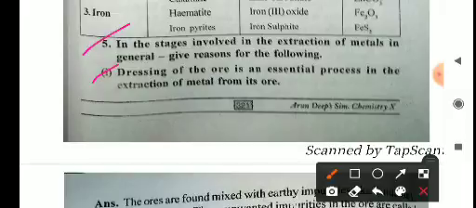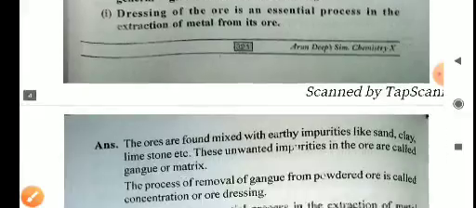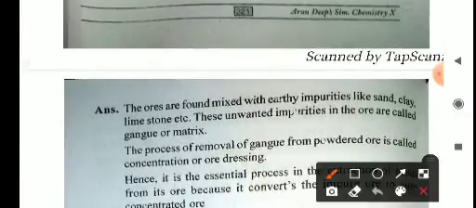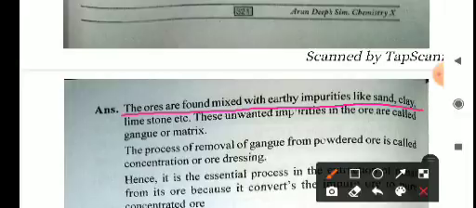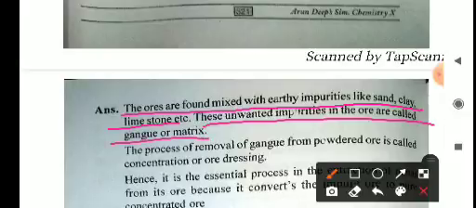Dredging of the ores is an essential process in the extraction of metal from its ores. The ores are found mixed with earthy impurities like sand, clay, limestone, etc. These unwanted impurities in the ore are called gangue or matrix.